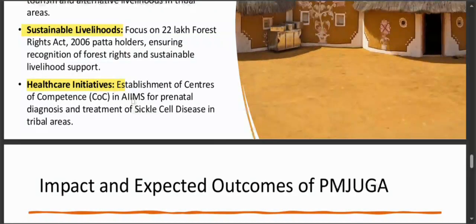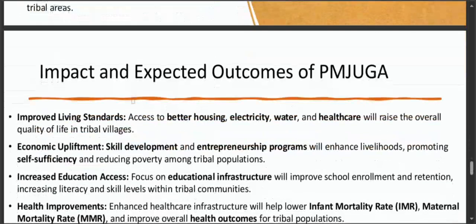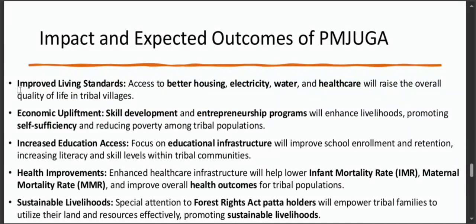Now, let's talk about the expected impact and outcomes of the Pradhan Mantri Janjatiya Unnat Gram Abhiyan and how it aims to transform the lives of our tribal communities. First, it will improve living standards of tribal people by providing them better housing, electricity, water and healthcare services.